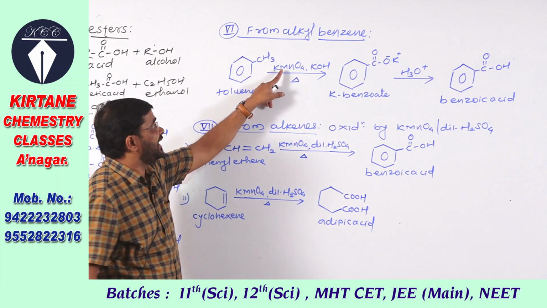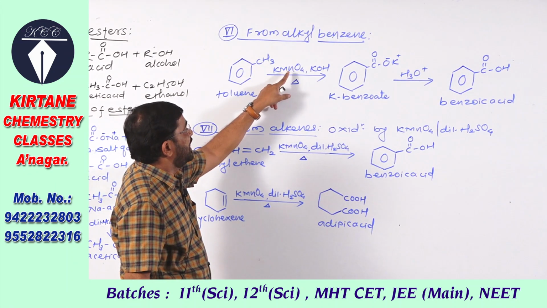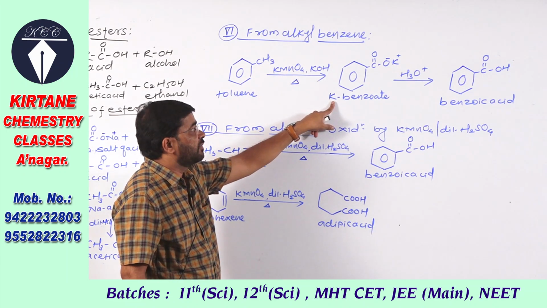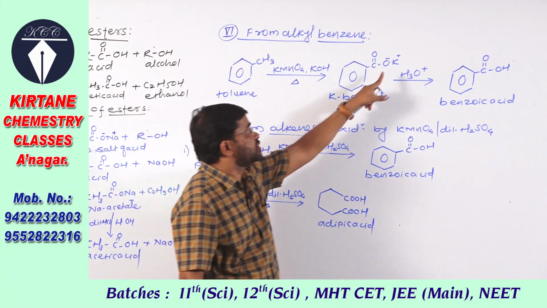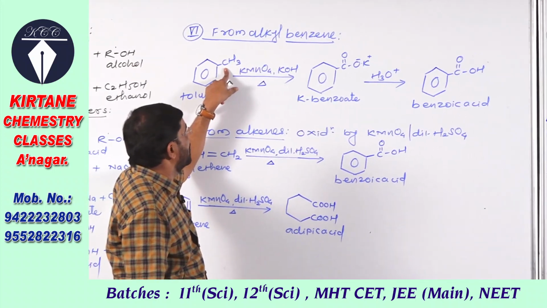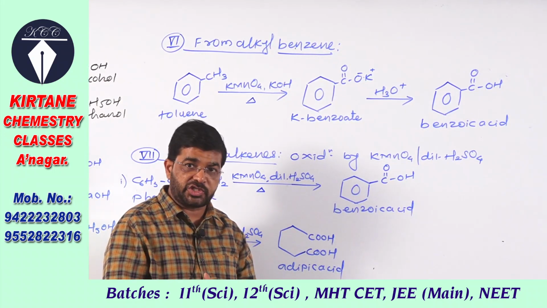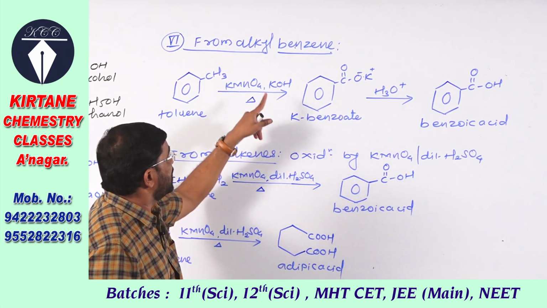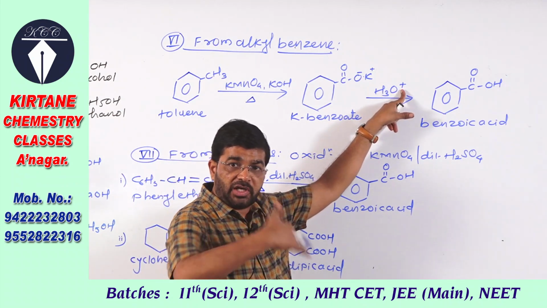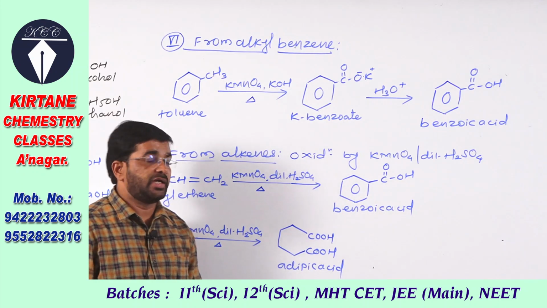So it is alkaline KMnO4, it is the oxidation, and alkaline KMnO4 is a good oxidizing agent. So it gives potassium benzoate first of all. This is the structure of potassium benzoate. Methyl benzene on oxidation gives benzoic acid, or first of all in the presence of KOH it gives potassium benzoate, and then do acid hydrolysis; on acid hydrolysis it gives benzoic acid.